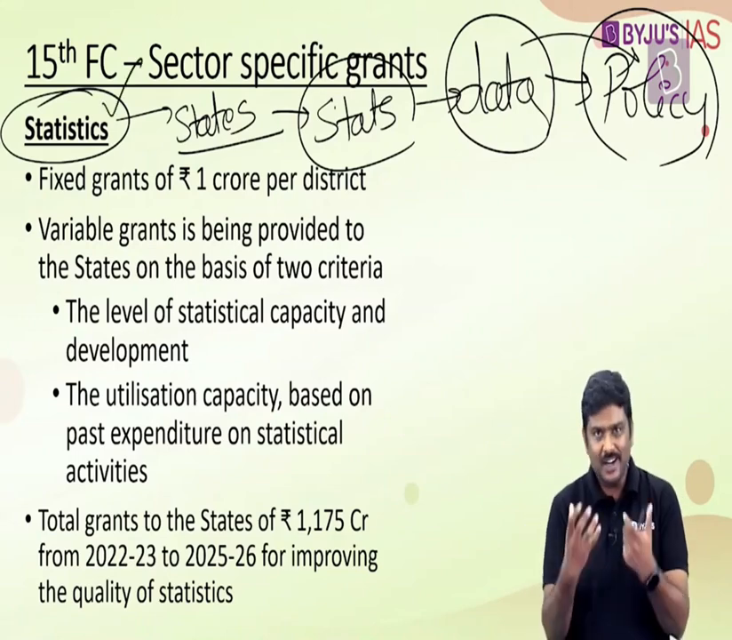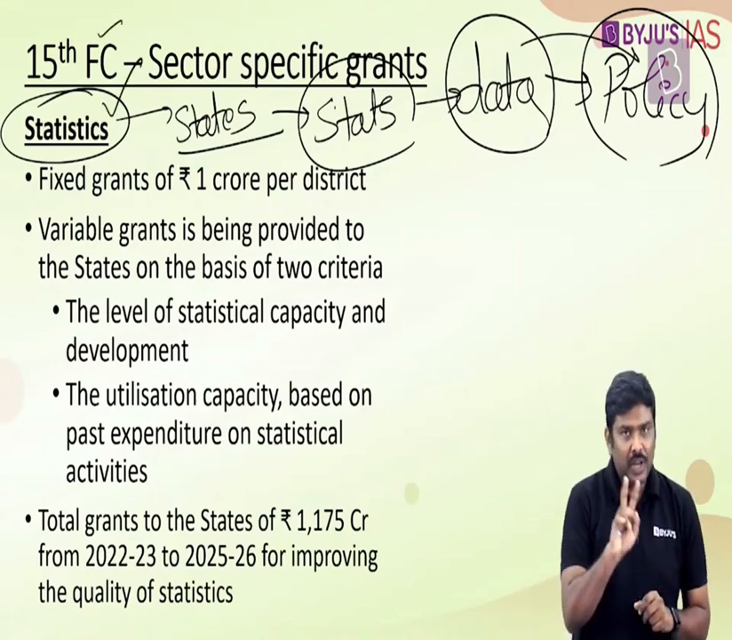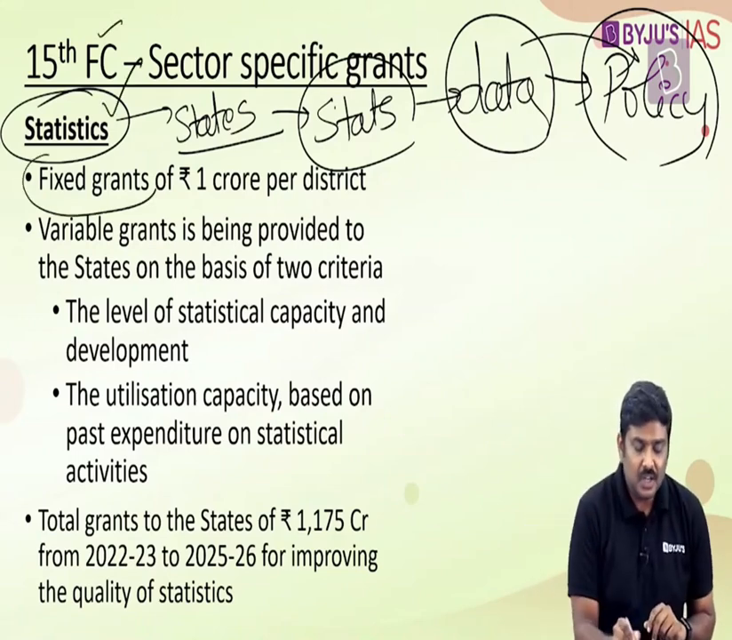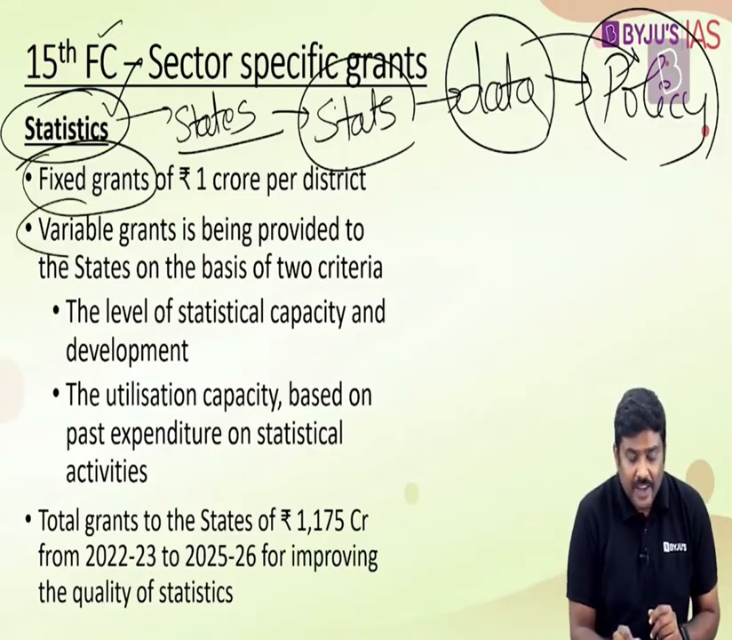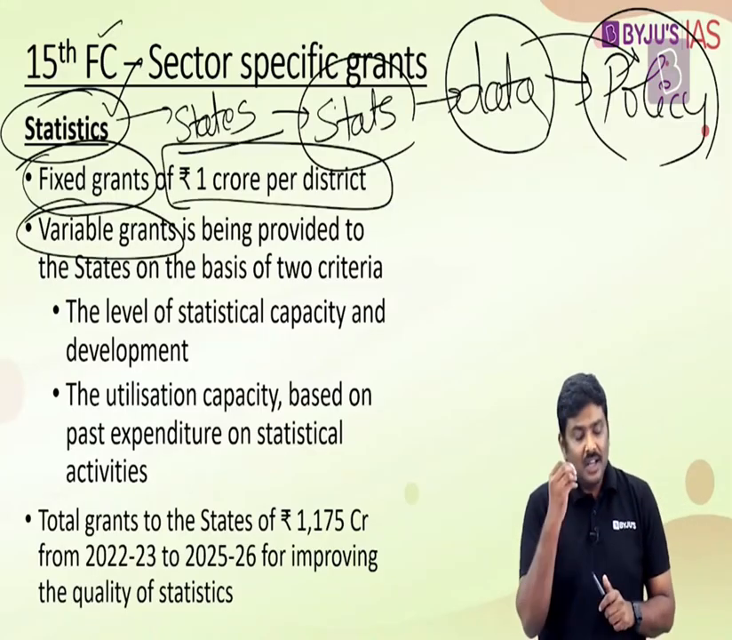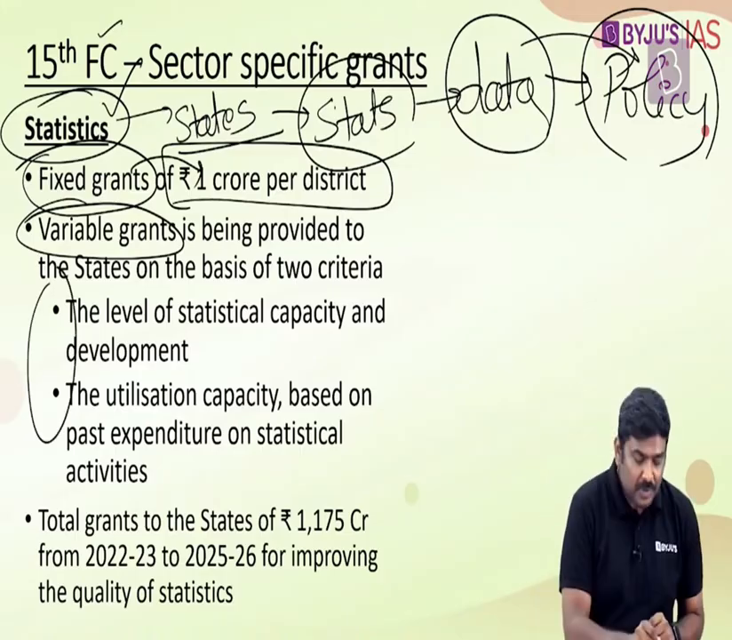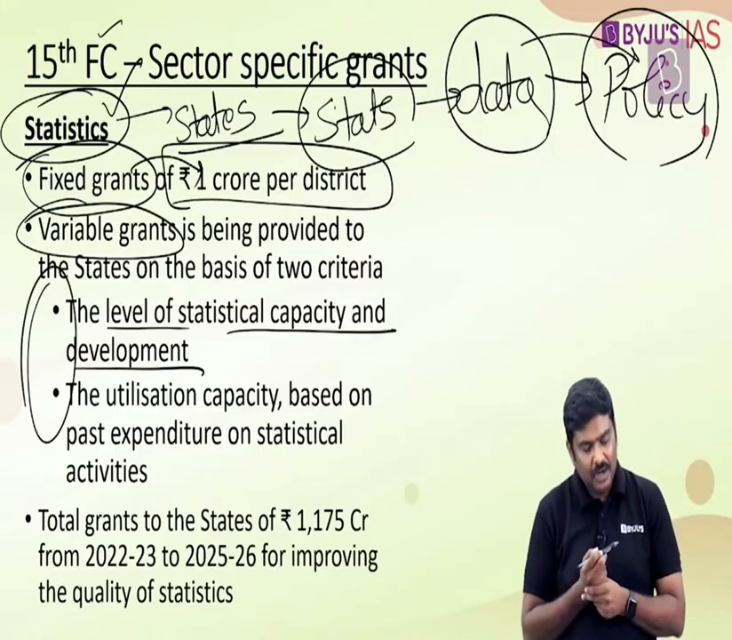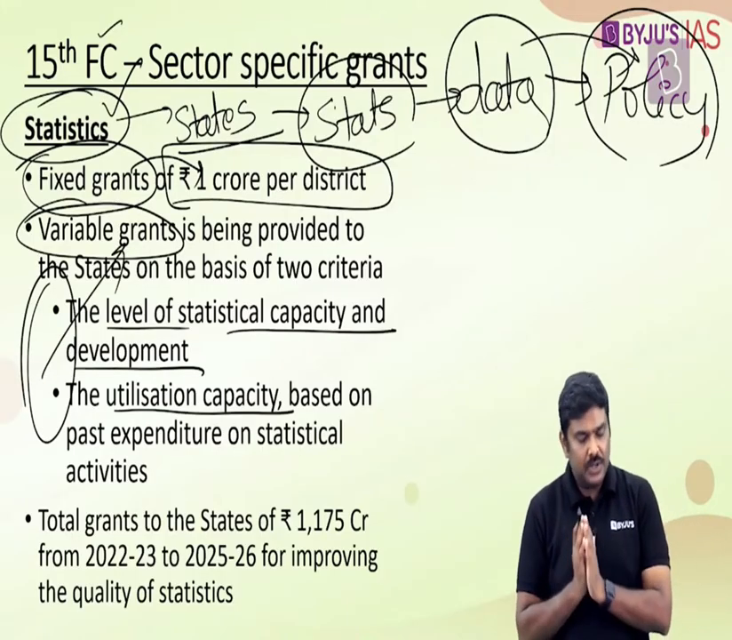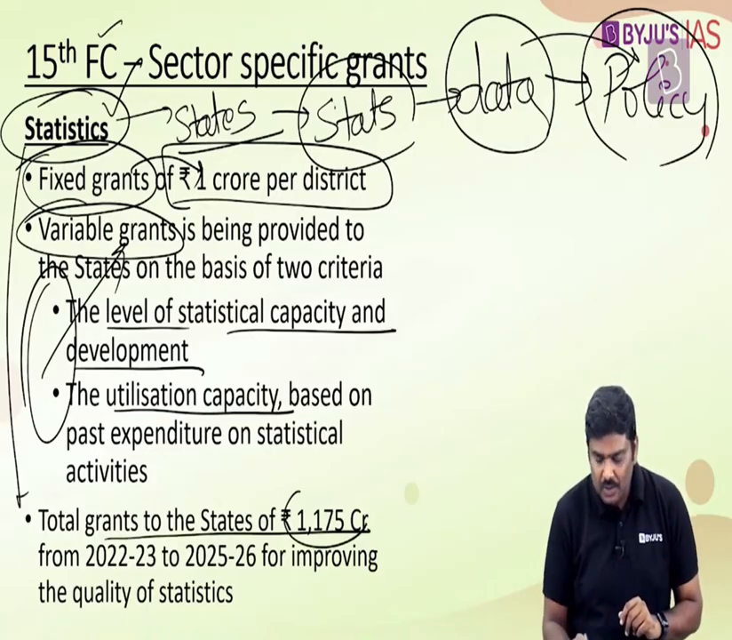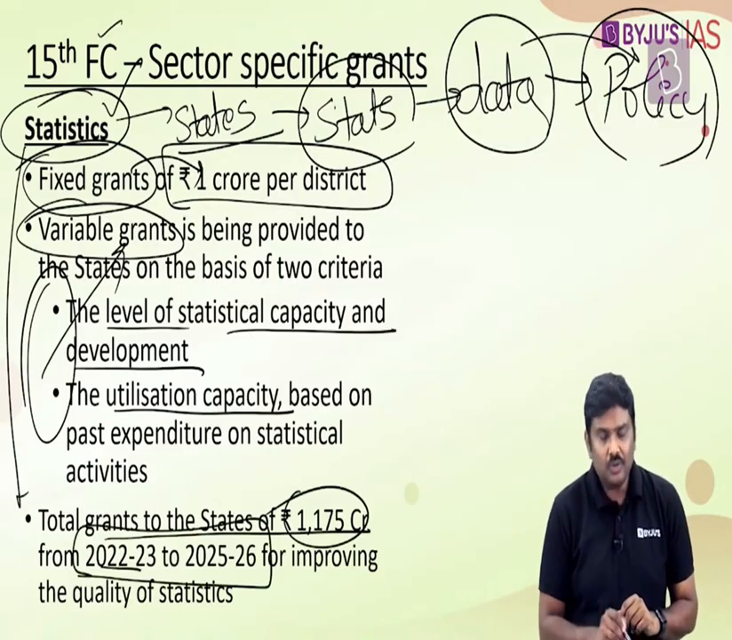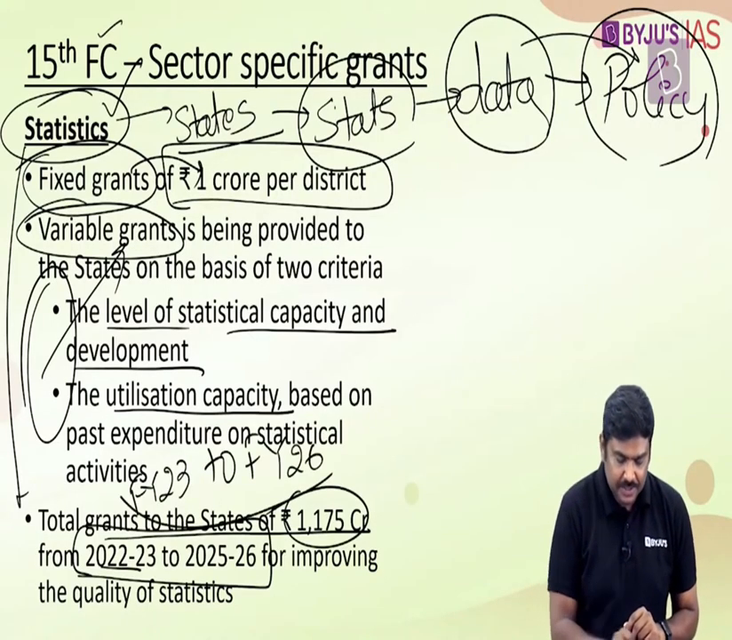In order to increase the efficiency of statistics at the state level, the Finance Commission has provided 2 types of grants. Basically, the grants will have 2 components. So that is a fixed component of a grant as well as a variable component in the grant also has been provided. Every district basically will be allocated with 1 crore rupees fixed grant, and based on their performance in these 2 parameters, that is level of statistical capacity and development, utilization capacity, there is a variable grant component also involved here. Now, total amount of grant with respect to statistics provided is 1,175 crores for a period of 2022-23, that is financial year 23 to financial year 26. This is with respect to statistics.